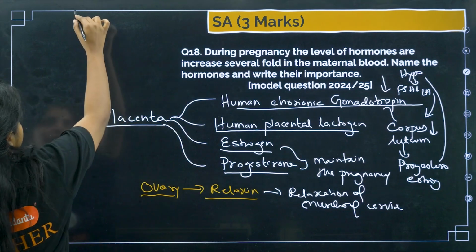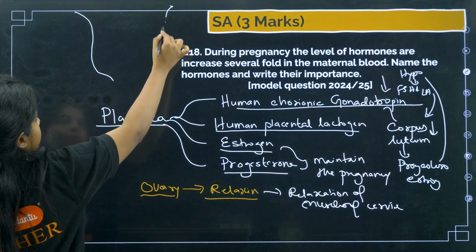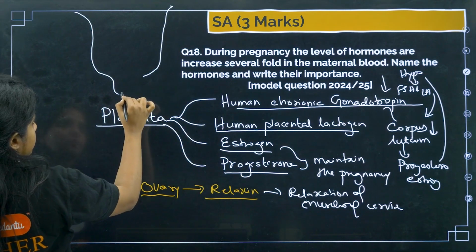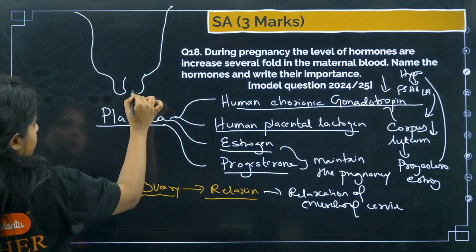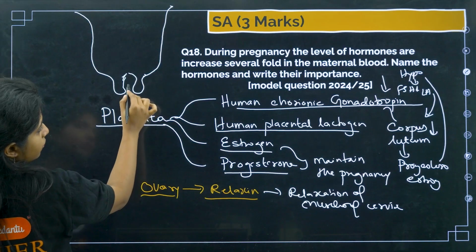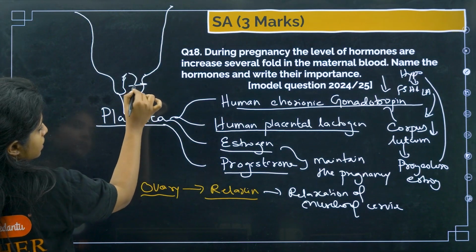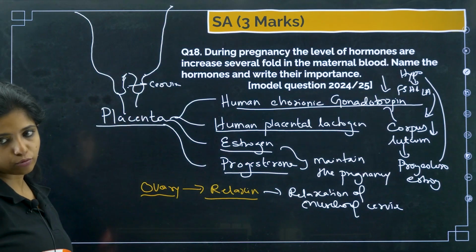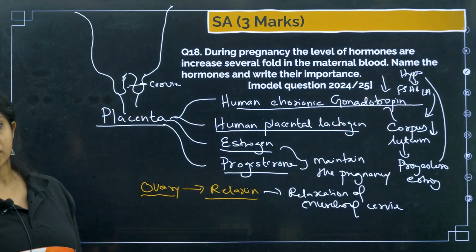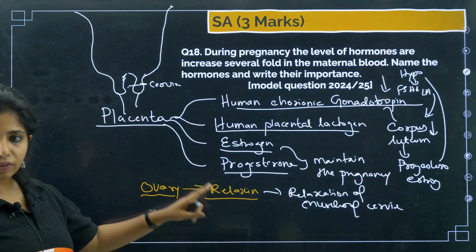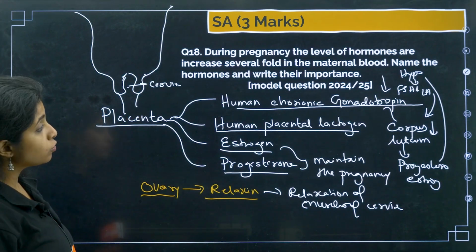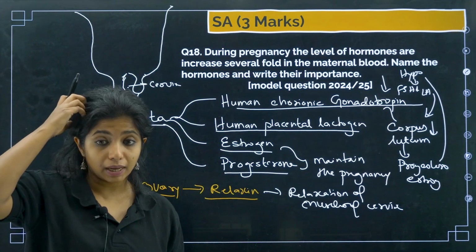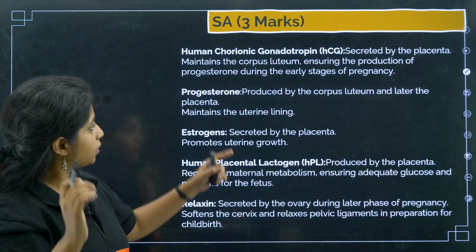So over here, if this is the uterus, there is cervix over here, which has to dilate itself for the baby to move out. So relaxation of those muscles is really important for the baby to move out, which is why we have that as well. So these are the hormones which go really up during pregnancy, and its importance is also given over here.